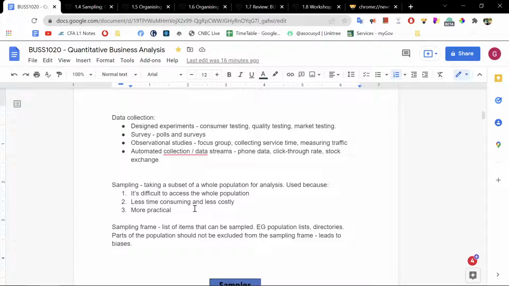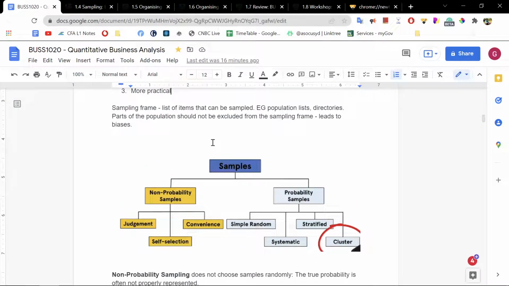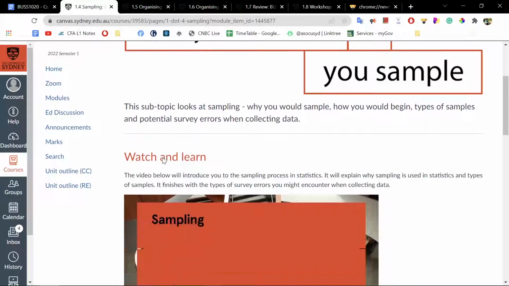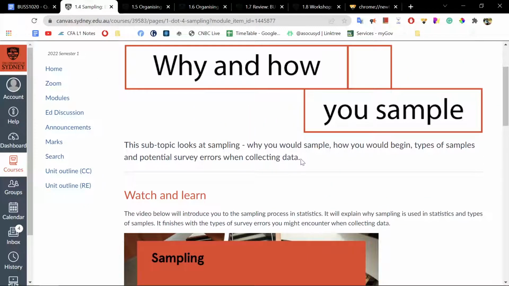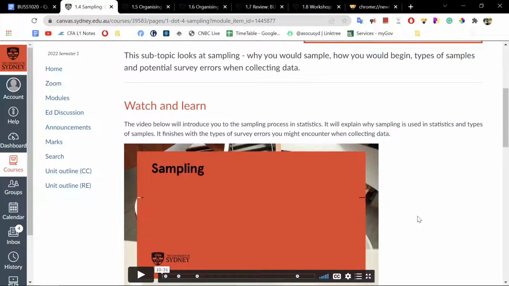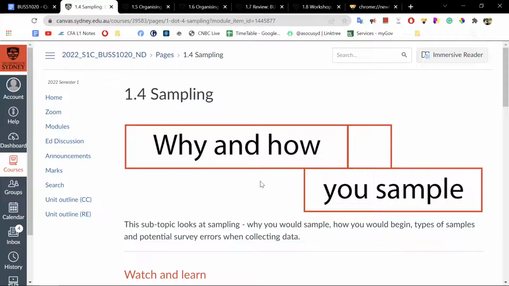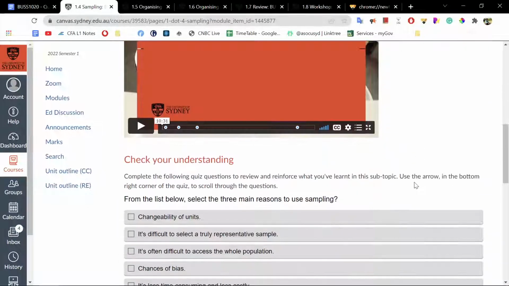Sampling. Sampling is taking a subset of the whole population for analysis. Right. So in the sampling frame, let's talk about sampling, since sampling is such a big part, and in the future we're going to be talking about hypothesis testing, which is just a derivative of doing sampling and doing type 1 and type 2 errors, for example.